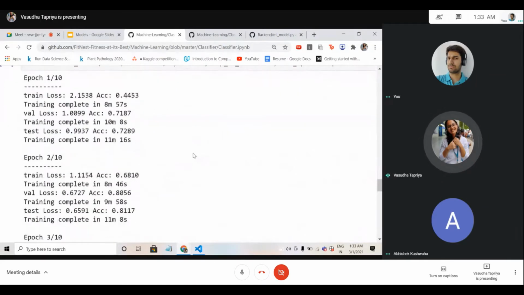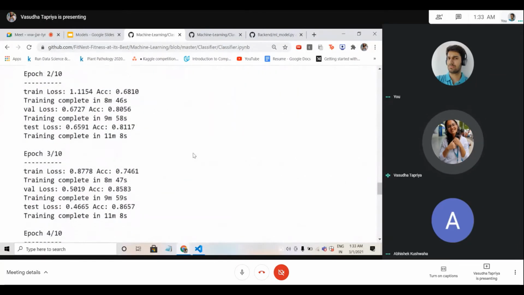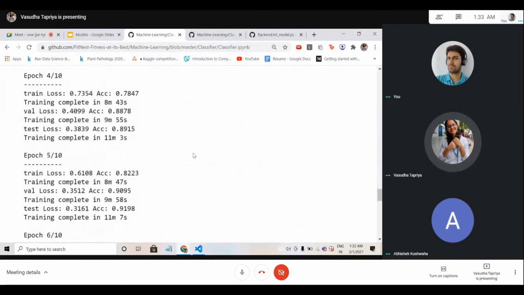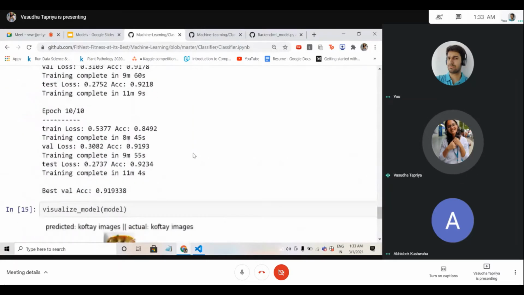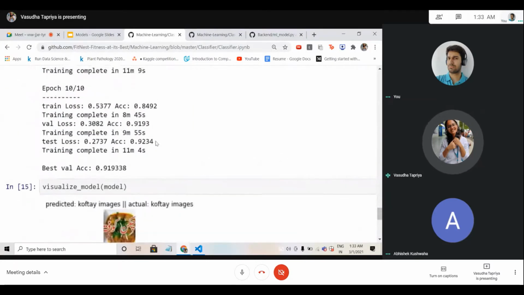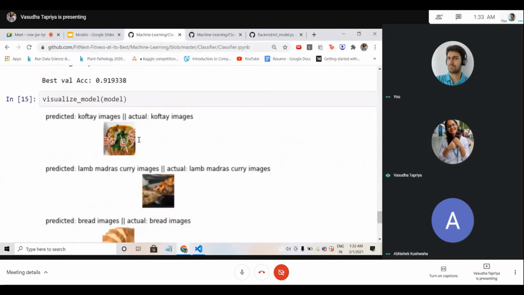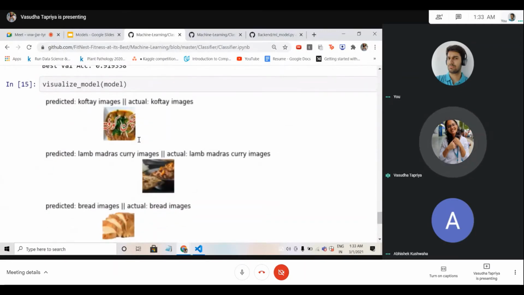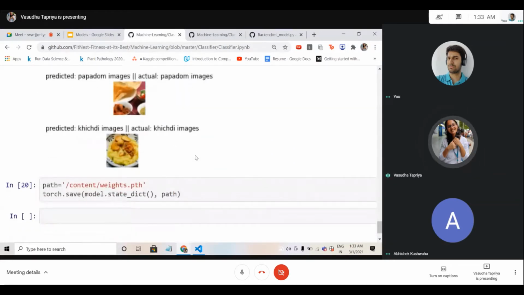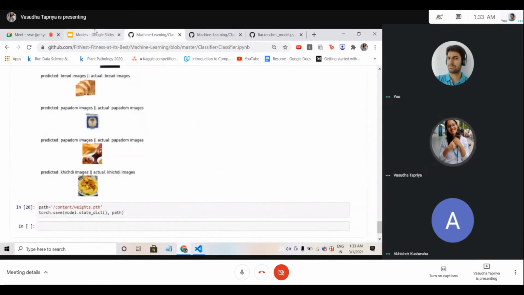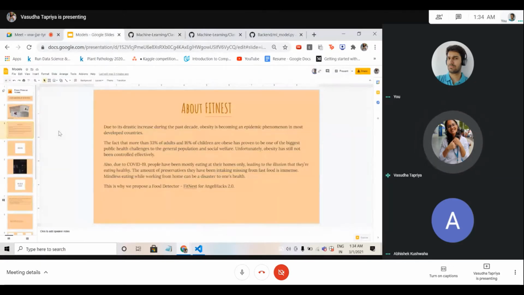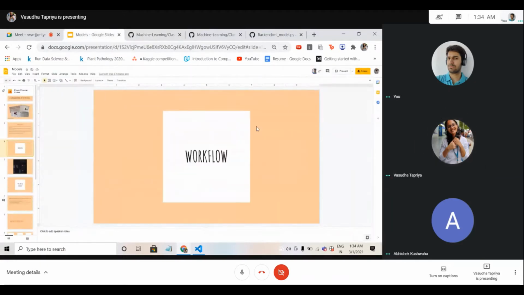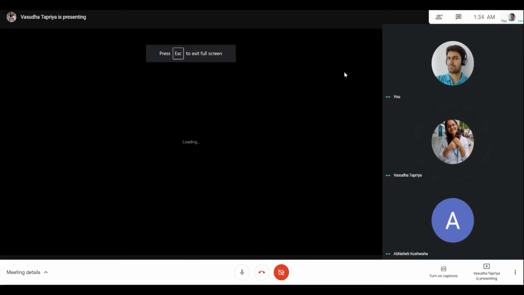Here the training begins, and we see that as we train the model, the accuracy increases, and it is finally approximately 92.34%. And as we visualize the model, the predicted and the actual outputs are the same, like as you can see here, here, here. Yeah, that's all. So I would give the control to Abhishek for the future presentation.